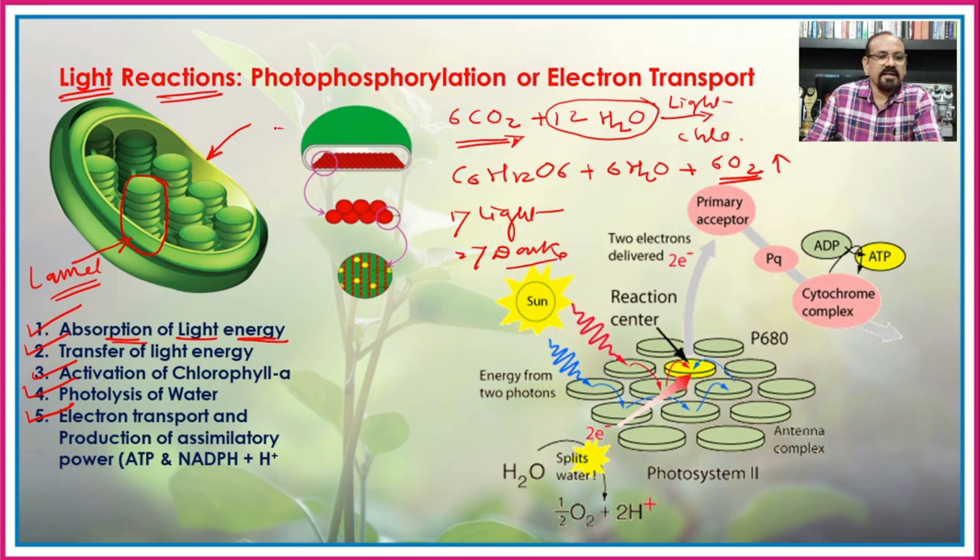And in these different lamellae there are the presence of the quantasomes, that is the granular structures containing the different pigments. And these pigments which are present in the quantasomes or in the membrane of the thylakoid, they are involved in the absorption of the light energy.